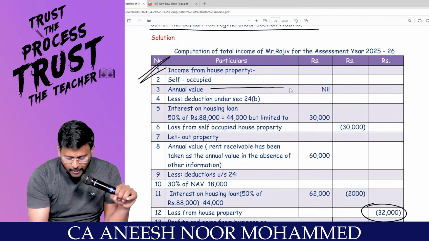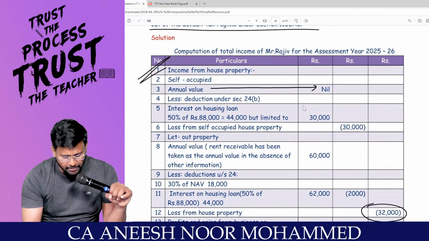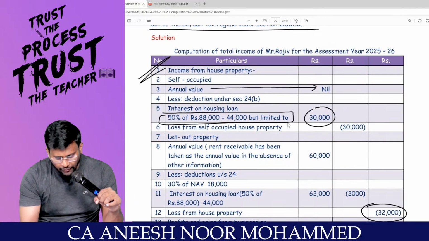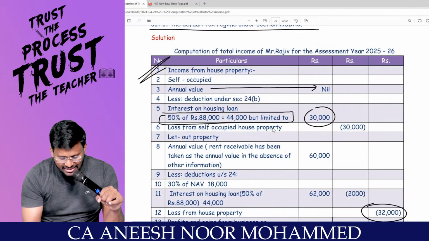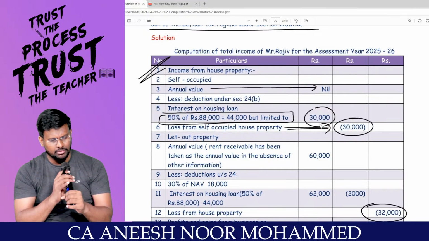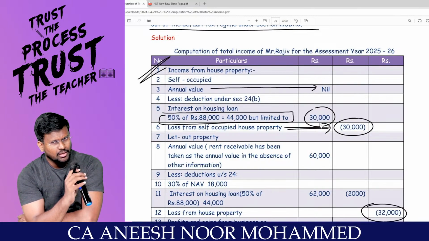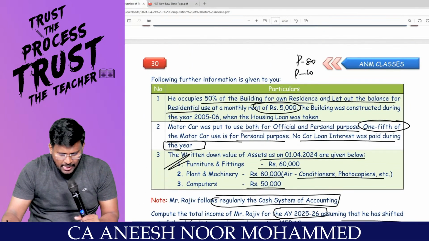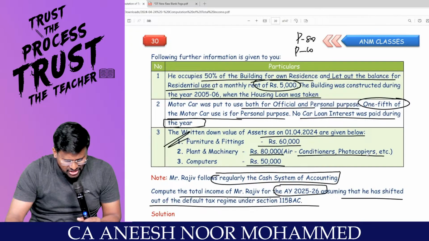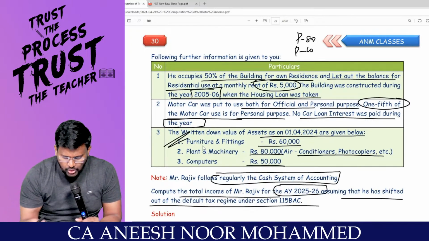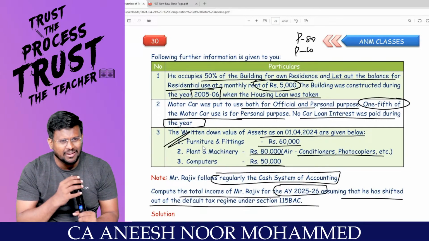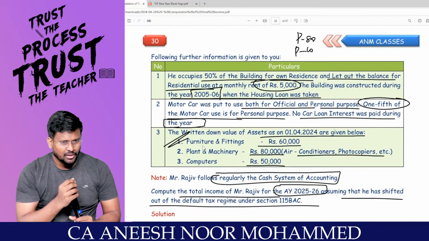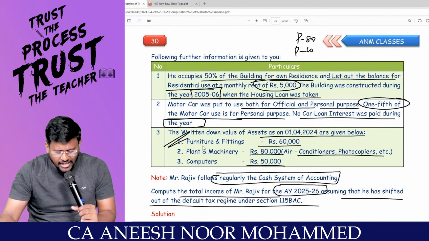Sir, for a self-occupied property, GAV is nil. Less local tax and all. Okay, interest on borrowed capital, what did we claim? 44,000. Correct? But they claimed only 30,000. The building was constructed during 2005-6 when the housing loan was taken. Why have they restricted it to 30,000? As per what point? When was the loan taken?